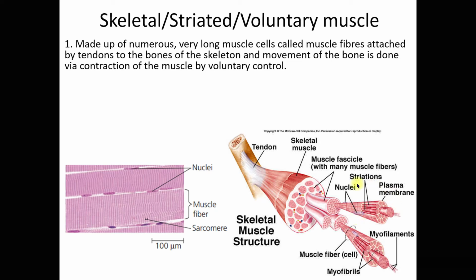If you look at this picture here, all right, you can see this long muscle cell has more than one nucleus, right? It has nuclei, 1, 2, right? This one is one muscle cell, long, very long. Okay, and then it has striations. So this is the plasma membrane. Okay, it is clearly visible.